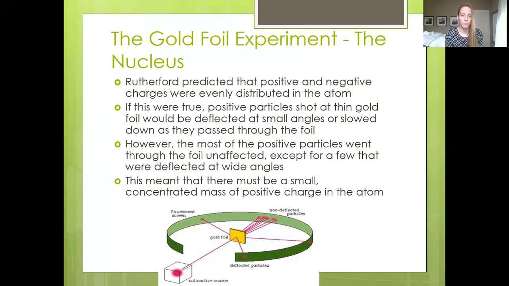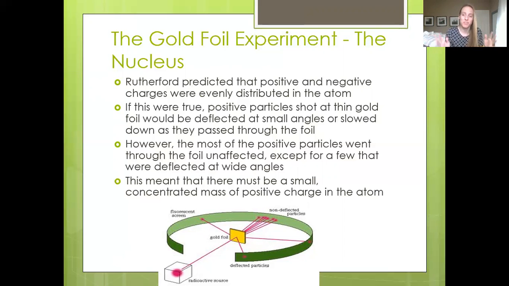It was the opposite of what he was expecting. And so what he learned from that was that most of a substance is actually empty space, which goes back to what Democritus said about the void.